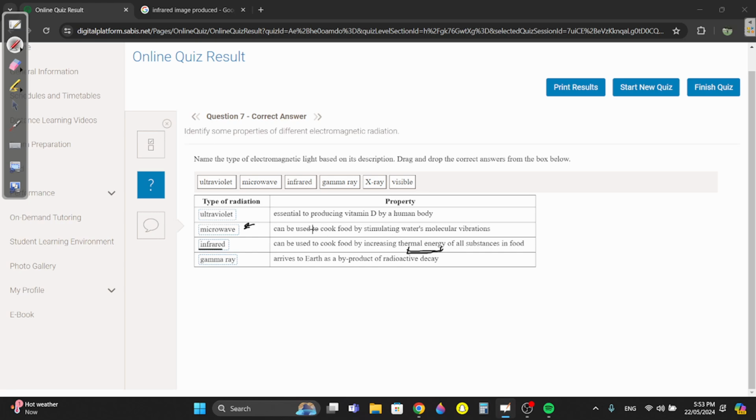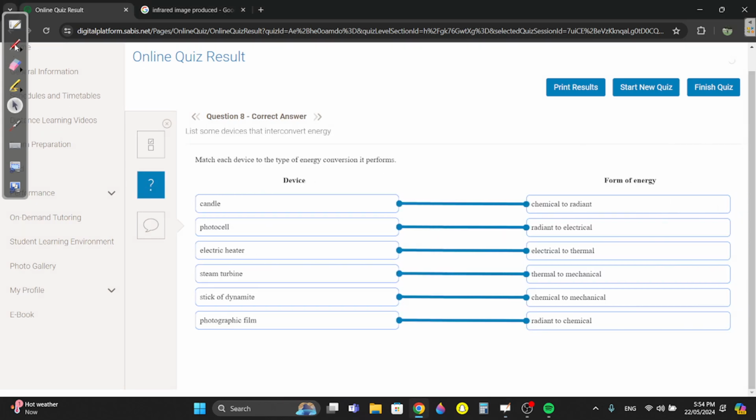This was in the book. Microwaves stimulate water molecules, but infrared only increases thermal energy. And by the way, if it comes in the exam, infrared has less energy than red. Because it's infra. Infra means less.